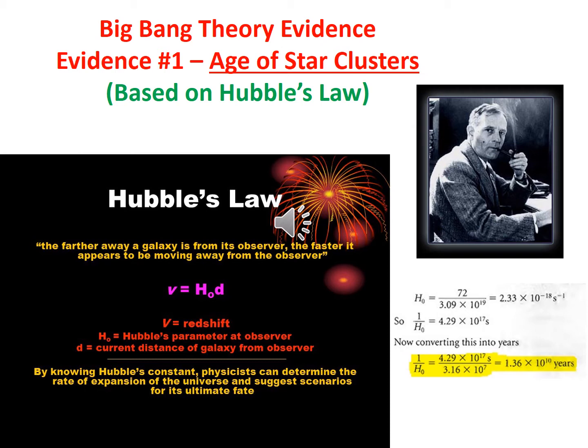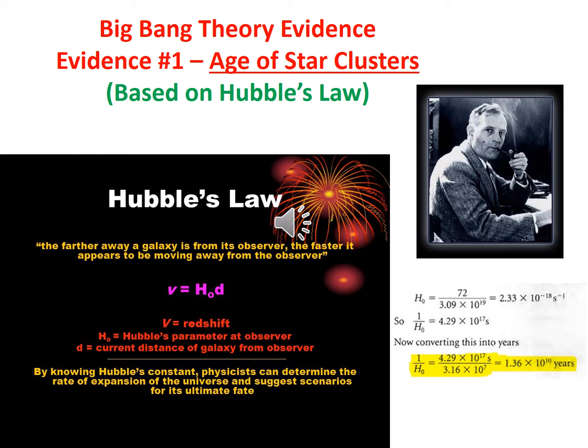What we're doing is filling in our last guided note sheet. Remember we learned about Edwin Hubble and how he noticed that galaxies were moving away from Earth, and the light from those galaxies was shifting in color towards red. We call that red shift. And so he took that a step further.